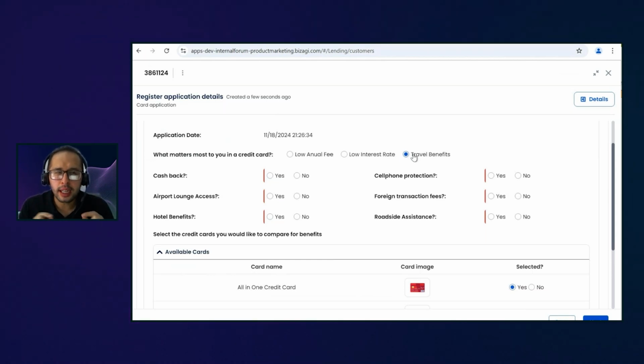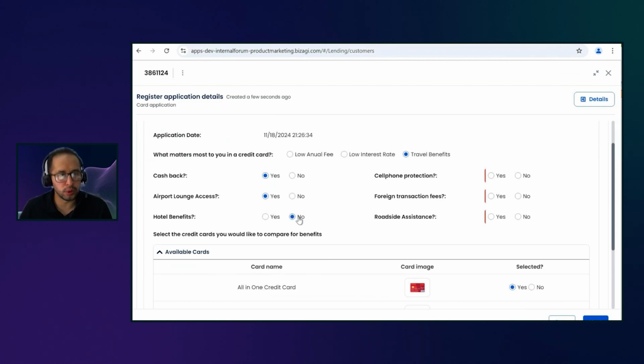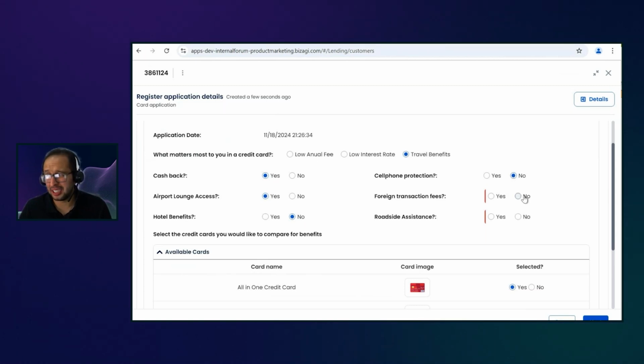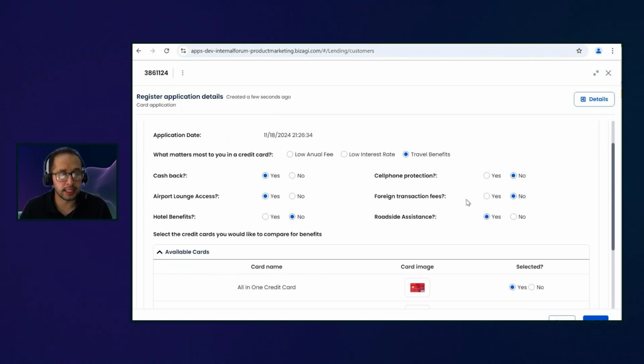But things start getting a little more complicated when you start adding much more customer preference. Ashley also wants cashback and airport lounge access. But Ashley doesn't care about the hotel benefits. Ashley doesn't care about the cell phone protection because she already has something that covers that in another place. She doesn't want to pay, let's say, foreign transaction fees. But you know what? She likes the roadside assistance.